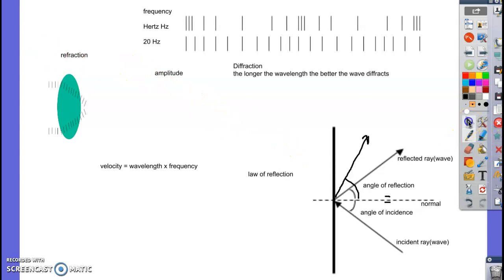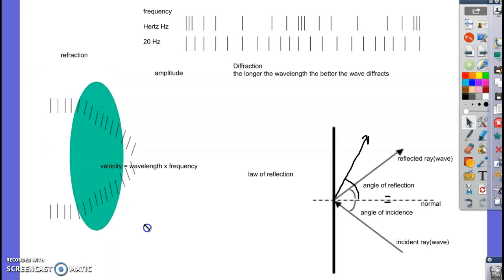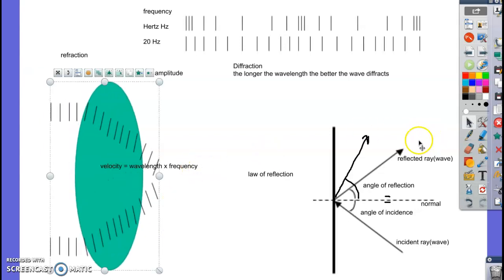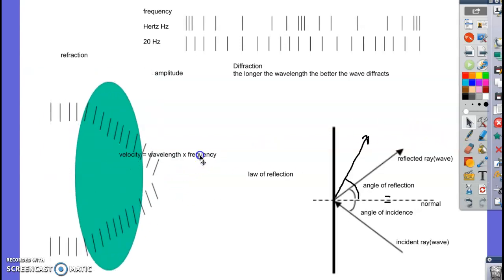All right, now another behavior besides reflection is one that we've already talked a lot about when you were in grade school, or at least in junior high, no doubt. And this is the idea of refraction. Refraction has to do with a wave bending, as does diffraction. We'll talk about it in a minute.